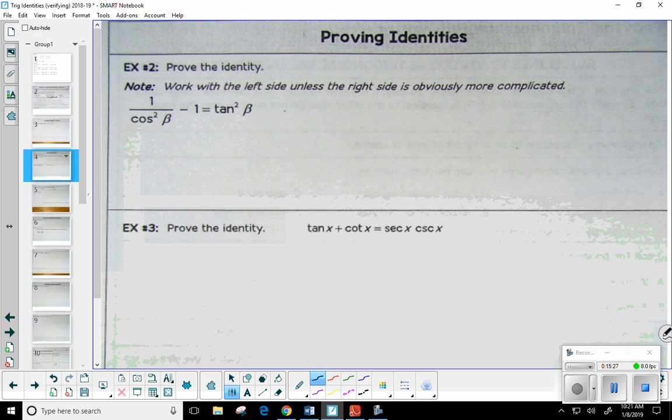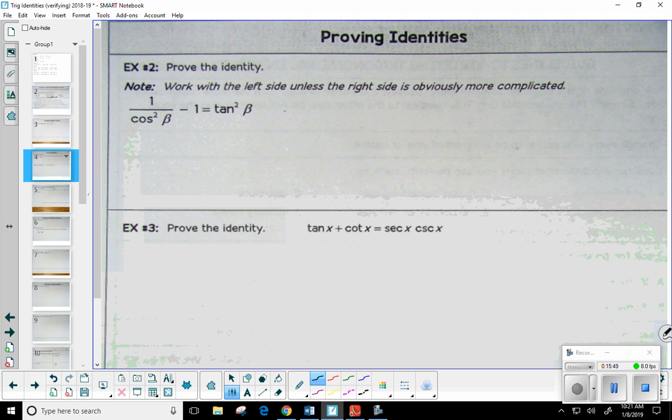Okay. So it says work with the left side unless the right side is obviously more complicated. And it's really always your choice. A lot of these problems that we're going to work on, you can choose to start with the left or you can choose to start with the right, whichever you believe is more complicated. In this one, I probably would go with the left because it has a fraction and then minus 1.